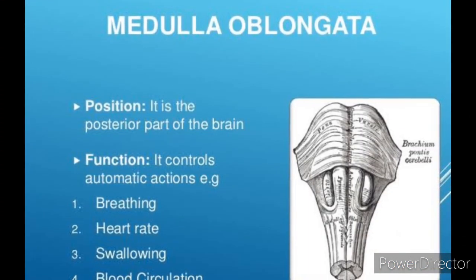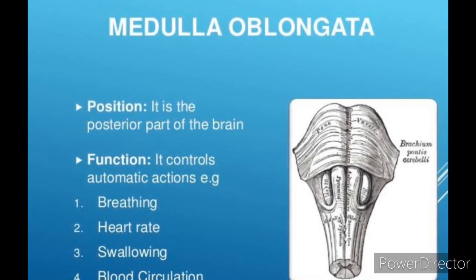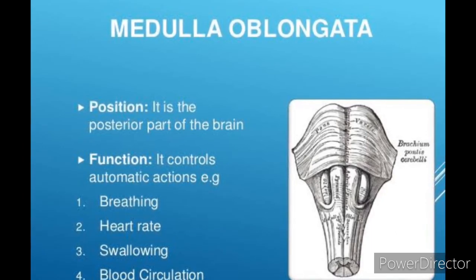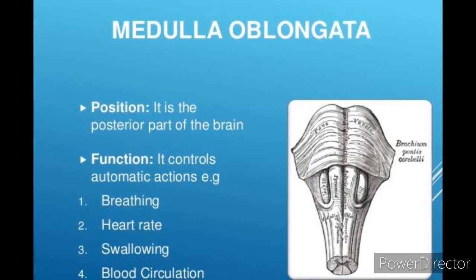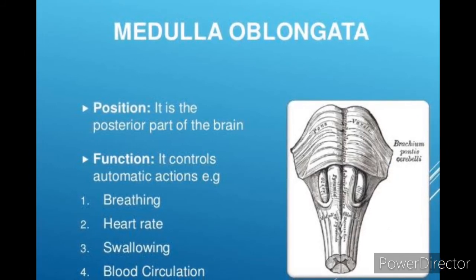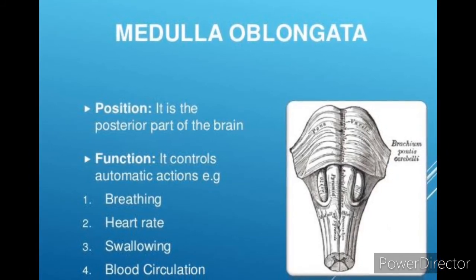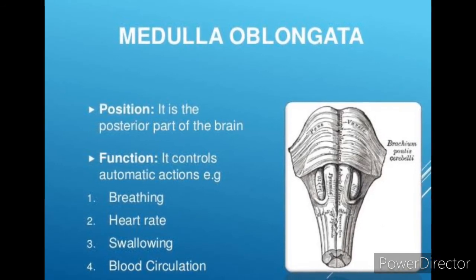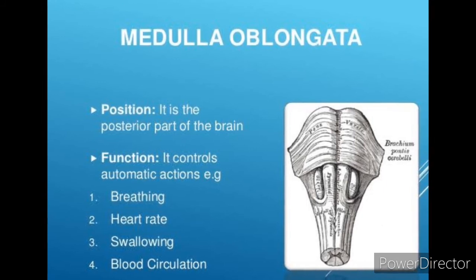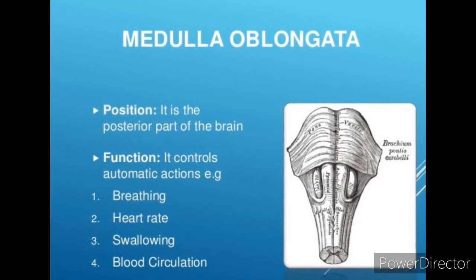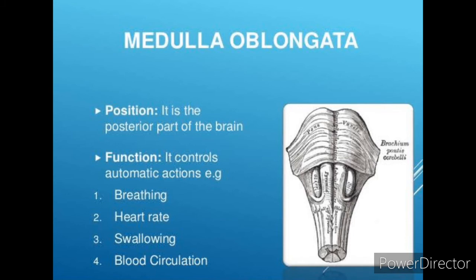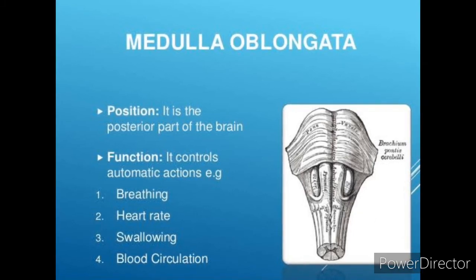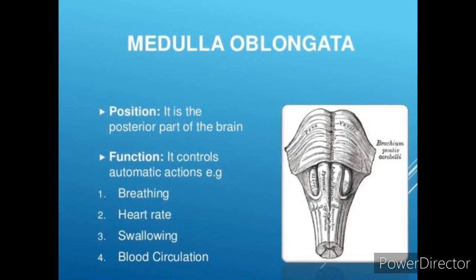Next, medulla oblongata. It is the posterior most part of the brain that connects spinal cord and various parts of the brain. It has cardiac center, respiratory centers, vasomotor centers to control heartbeat, respiration, and contractions of blood vessels respectively. It also regulates vomiting and salivation.